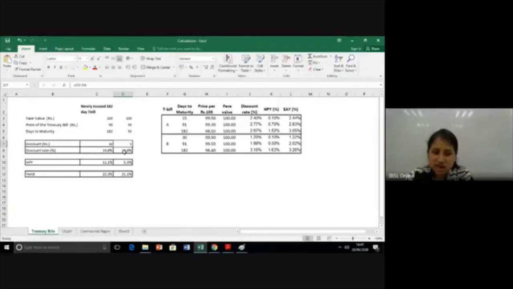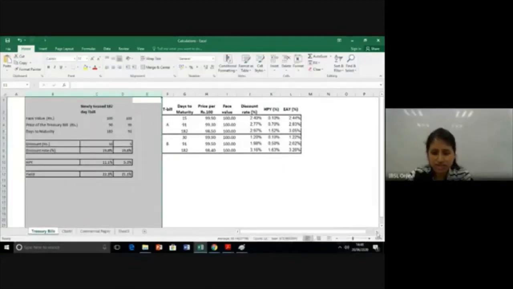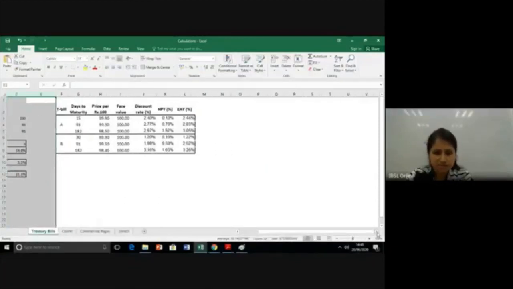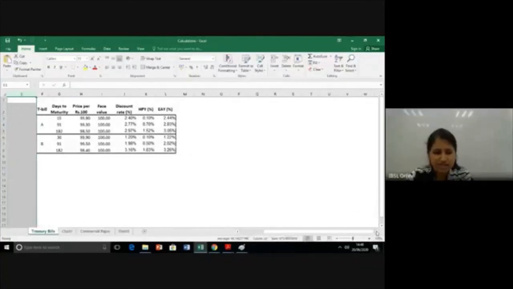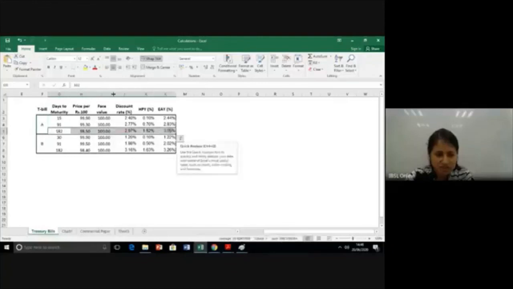Now here you had 10 rupees, now you're only going to have 5 rupees. Even though the discount rate is the same, here you're going to compare with your purchase price, with your investment. 5 rupees divided by 95. There you will have a lesser return. Okay, so now let's move on to this example. It's much more clear. Here I have taken one treasury bill, 182 is the situation.